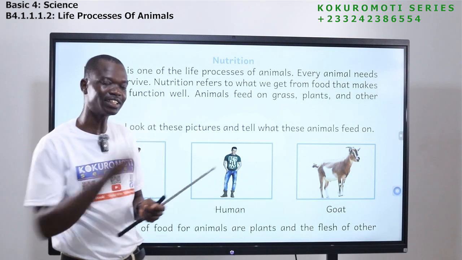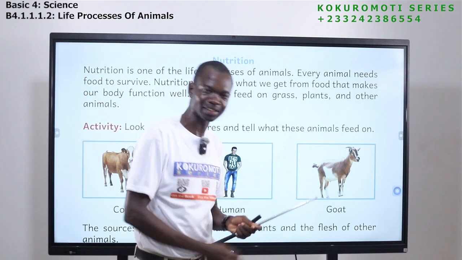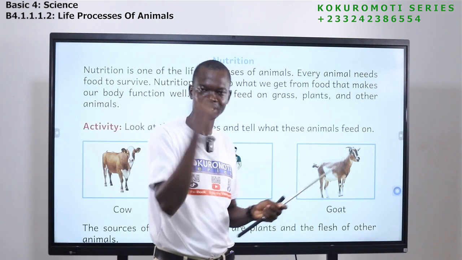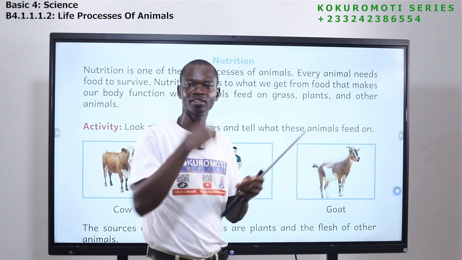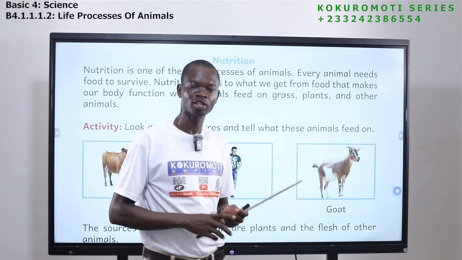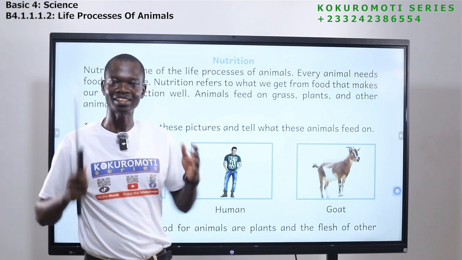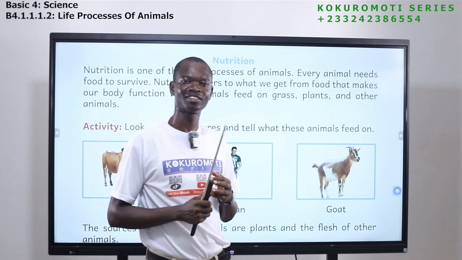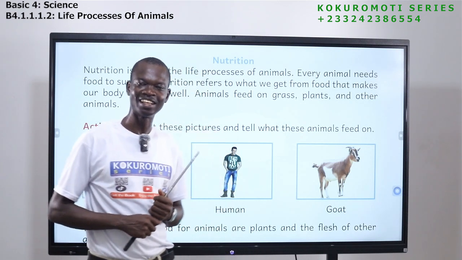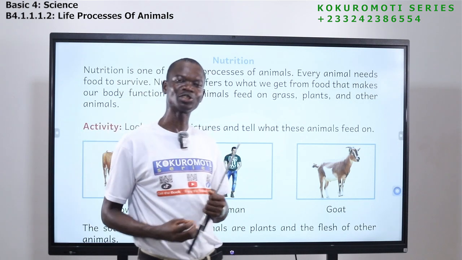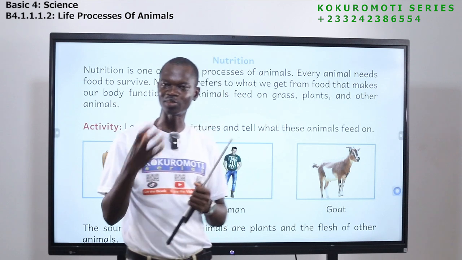Human beings, we eat meat, we eat plants, or we feed on plants, we feed on meat. Meat means flesh of other animals. So if I give you chicken thighs, I hope you enjoy it. If I give you mango, you also enjoy it. If I give you cabbage, you also enjoy it.